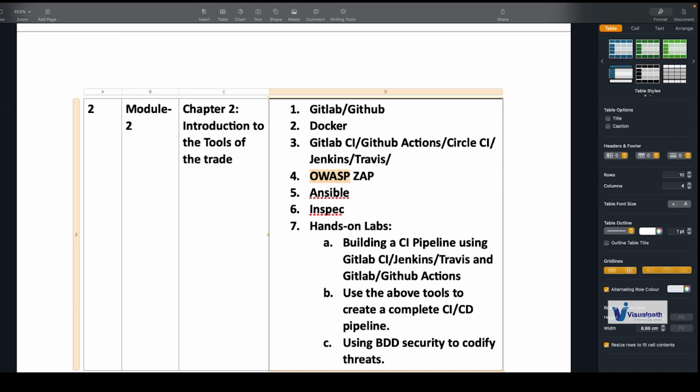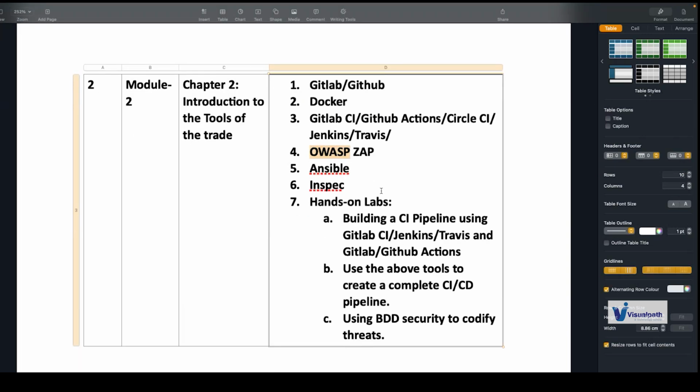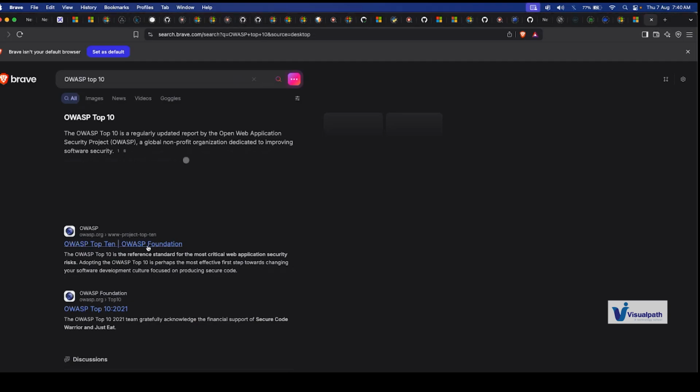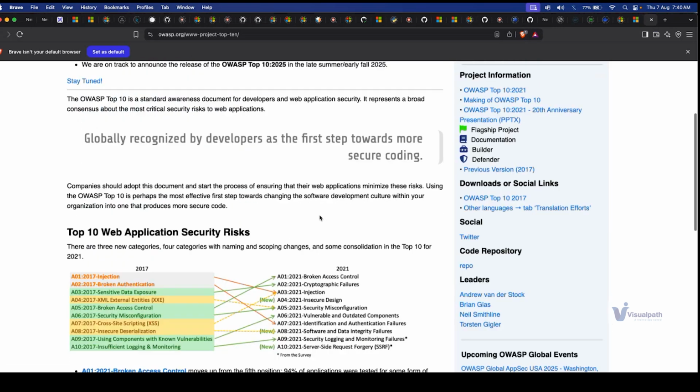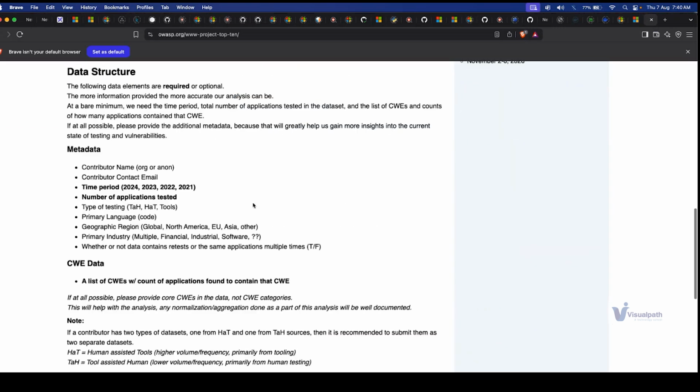OWASP ZAP is something that is currently open source, and it is by the open source community OWASP. You might have heard about the OWASP Top 10. Every year this community comes up with the top 10 application-level vulnerabilities. If you go to the OWASP documentation, you will see that in 2017 these were the top vulnerabilities, in 2021 these are the ones, and in 2025 they also have a list of vulnerabilities.